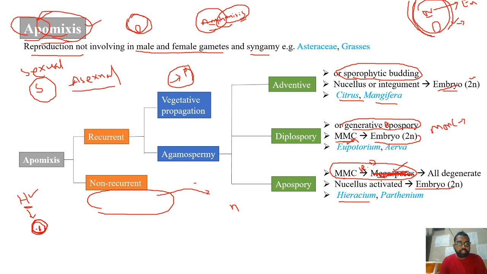So I can produce the seeds with the clones of the hybrids which I have produced through hybridization experiments. So this is having the advantage of both the seed formation, which can be stored, and the genetic constitution also can be conserved. So this is having some importance in agriculture. So when you are able to introduce the apomictic genes into the regular plants, you are able to produce the seeds which are apomictic seeds.